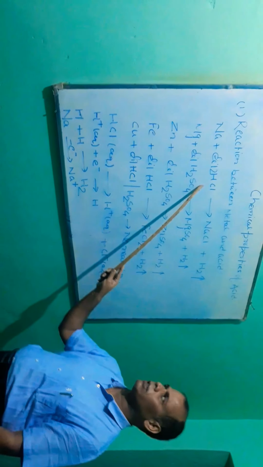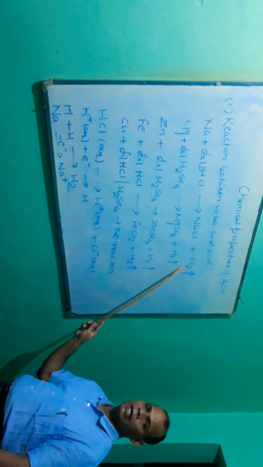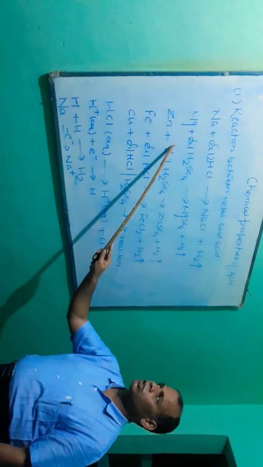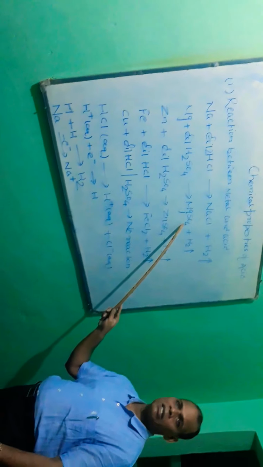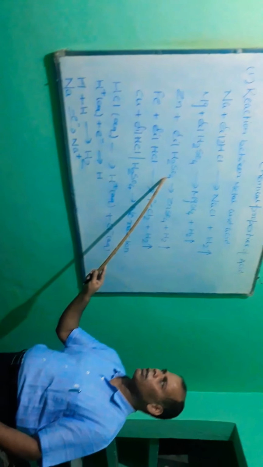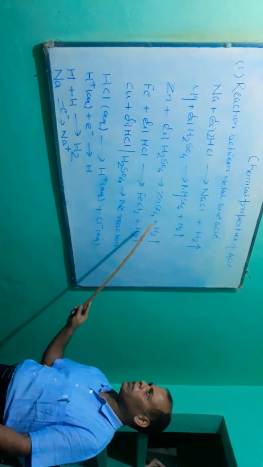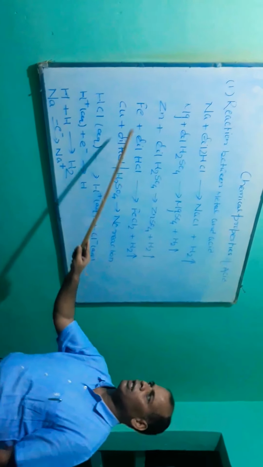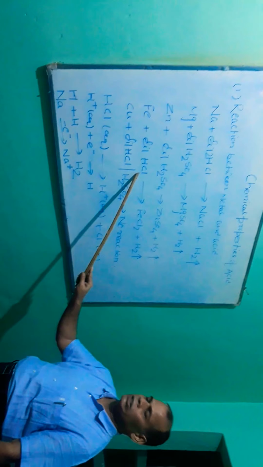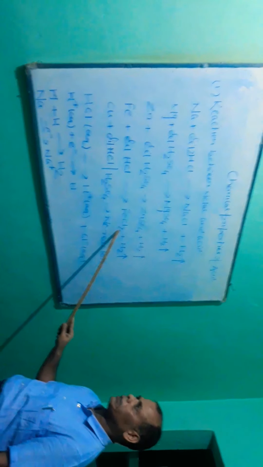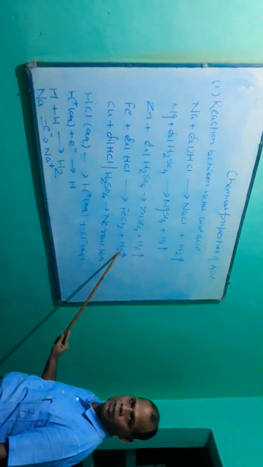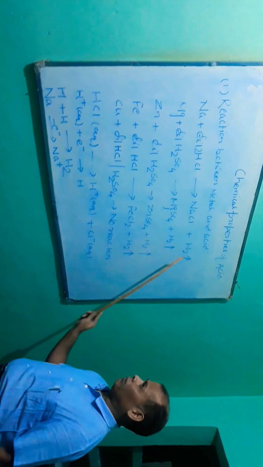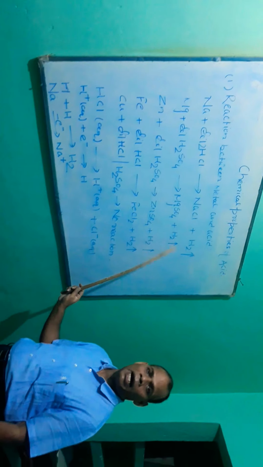First of all, you see sodium reacts with dilute hydrochloric acid, forms sodium chloride and hydrogen gas. Magnesium reacts with dilute sulfuric acid, forms magnesium sulfate and evolves hydrogen gas. Zinc reacts with dilute sulfuric acid, forms zinc sulfate and evolves hydrogen gas. Iron reacts with dilute hydrochloric acid, forms iron(II) chloride plus hydrogen gas. Now the evolved gas is only and only hydrogen.